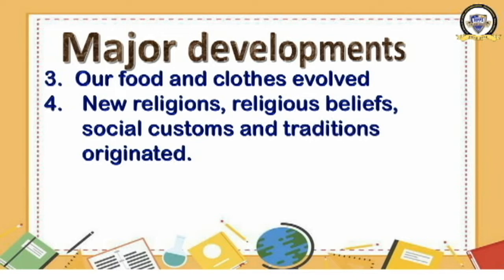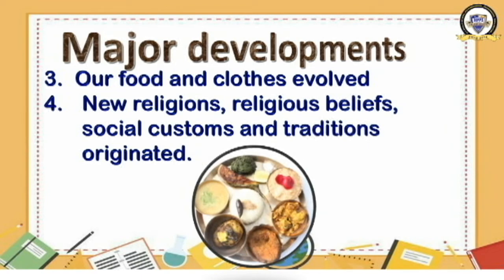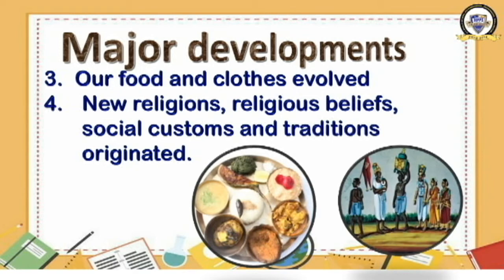I told you that this is a period which is characterized by a lot of developments in the different fields of the spheres of life. Okay, some photos are there. What is this? Food. And this food habits the people developed during the medieval period. Here, this is the clothing also. In the previous time, when the medieval period started, the people did not have even this type of food habit, the clothing habit, but now they have changed into today's clothing habits. All these changes or those developments occurred in the medieval period, right? So we are moving to the fifth development.